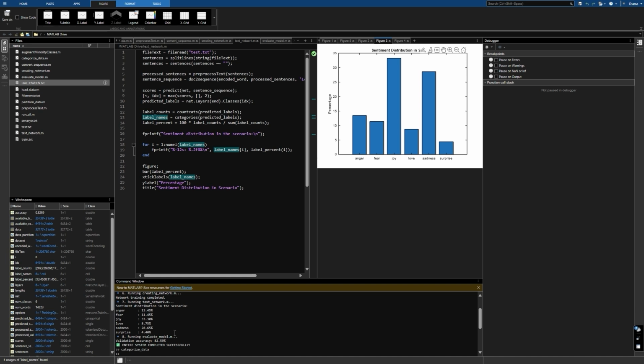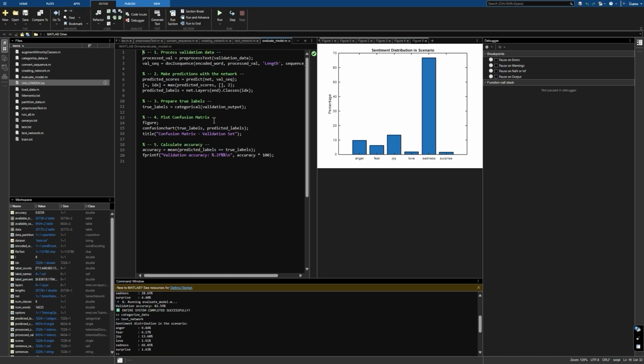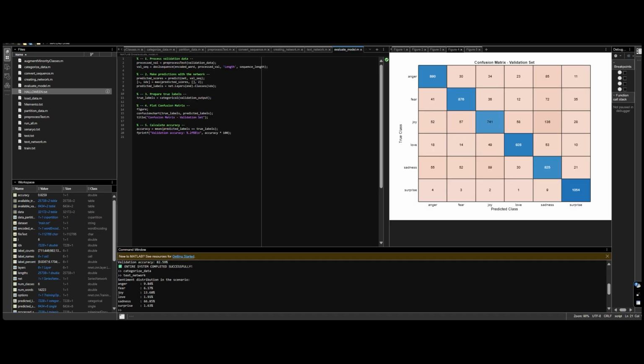But if we check a scenario transcript, for example, a film like Halloween, we see sadness more than the other sentiments. So it shows the project finally works. And in the evaluation, we also see a confusion matrix, and the results are shown. Thank you for listening.